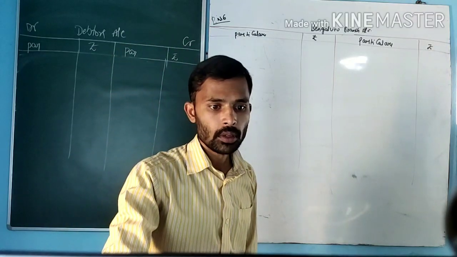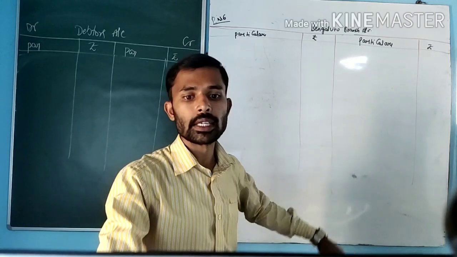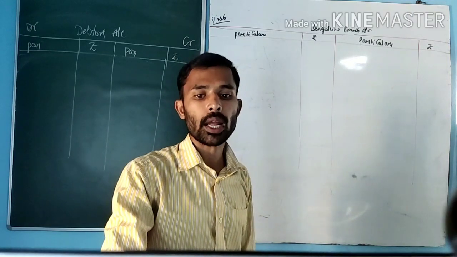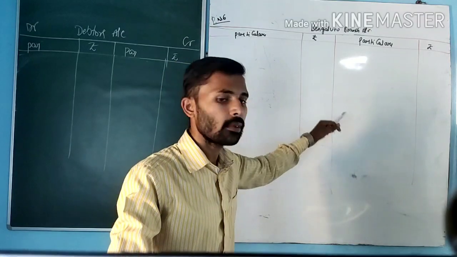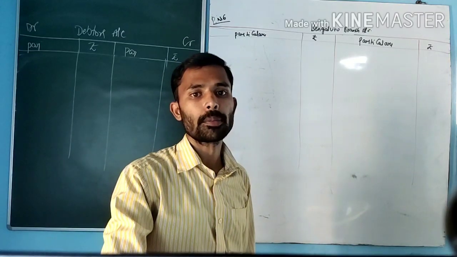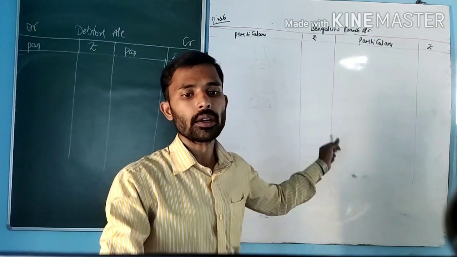Next one, stock at branch, closing stock, that is 37,500. Petty cash at branch, closing petty cash, that is 300. Goods returned by branch, that is amount 3,000, under credit side.